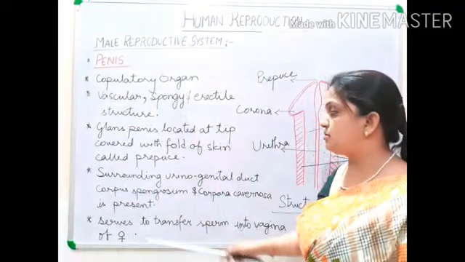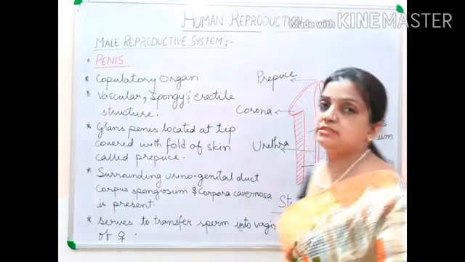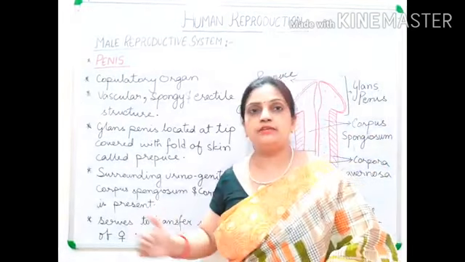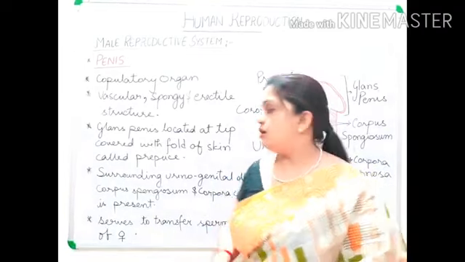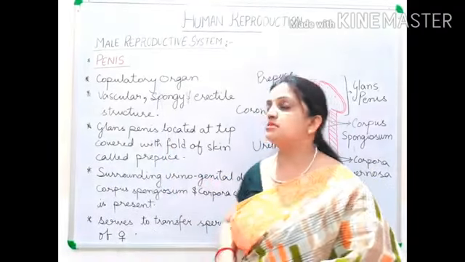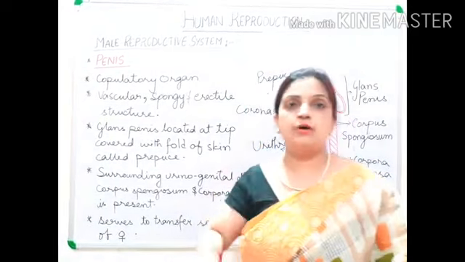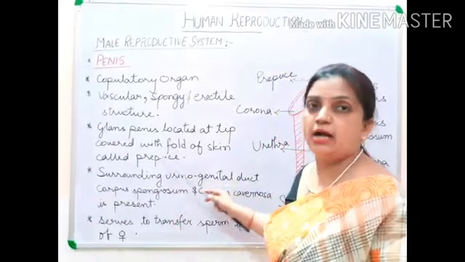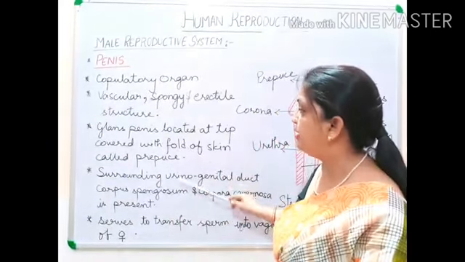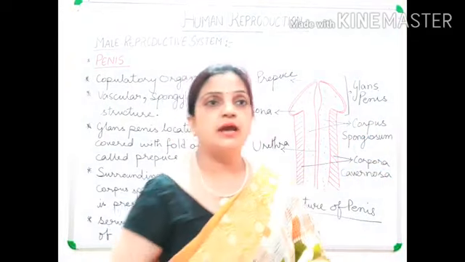Now your penis also serves to transfer sperm into the vagina of the female reproductive system during the intercourse process. So you now know that penis is called a copulatory organ and it helps in the transfer of sperms into the female reproductive tract. Now children, we need to understand these two points diagrammatically, how the structure of the penis is made.